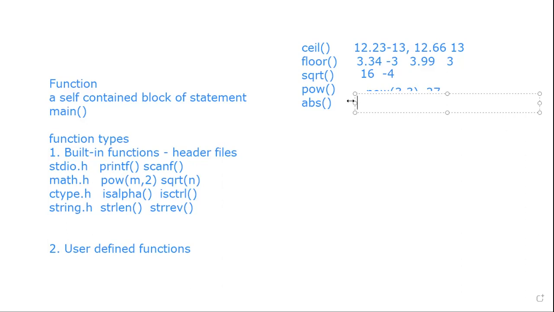We are already aware that an integer can accept negative or positive values. If I give a positive value, it will be the positive value itself. If I give a negative value, it will convert into the positive value. So these are all the mathematical functions. Even if you give negative numbers, it will convert into positive numbers.